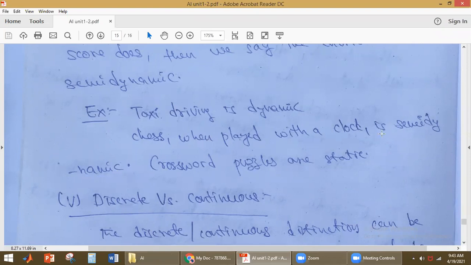So the performance score depends on time. So chess played with a clock is semi-dynamic, whereas a crossword puzzle is a static environment because the environment does not change here. Okay, it is static with time. It is a single agent, no? Only one person will be playing a crossword puzzle. So in that case, these are static environments.